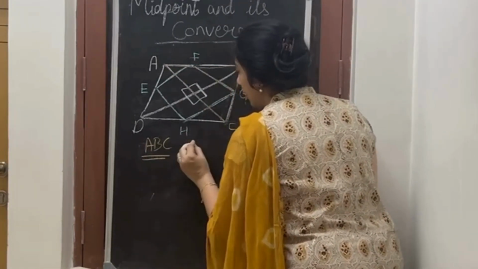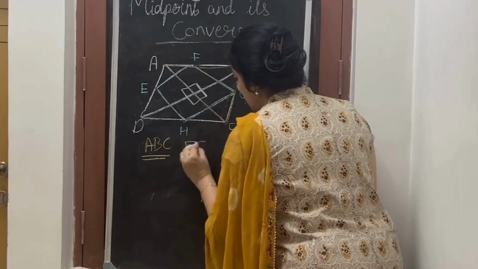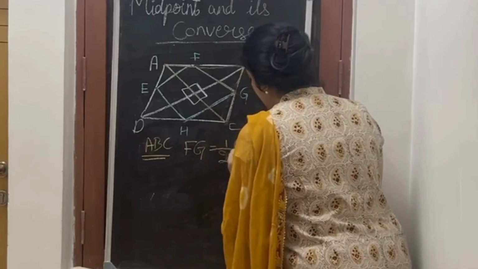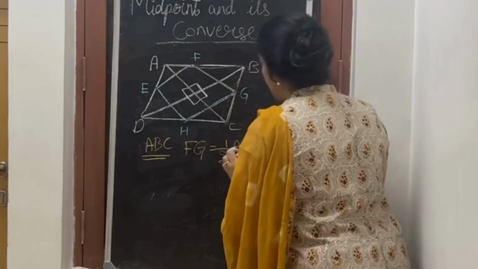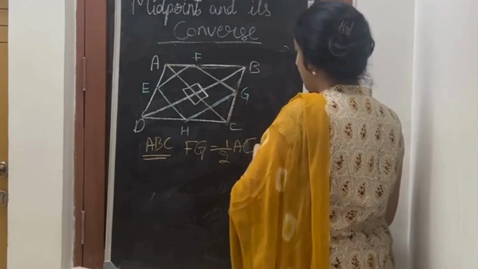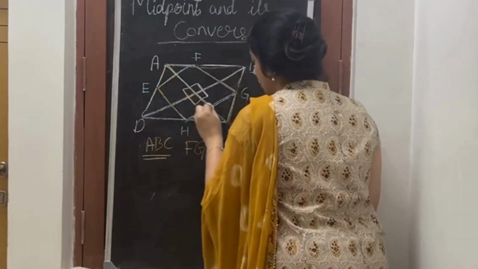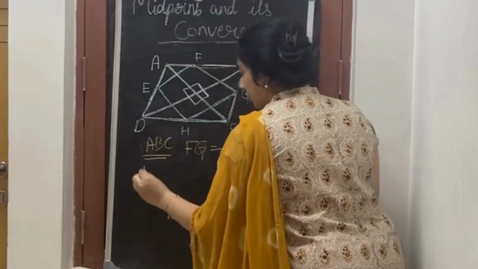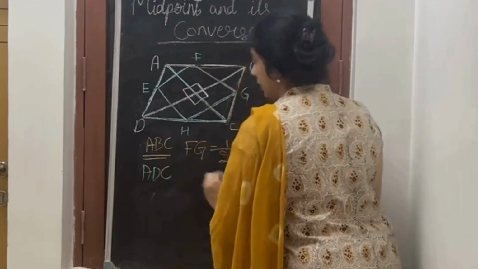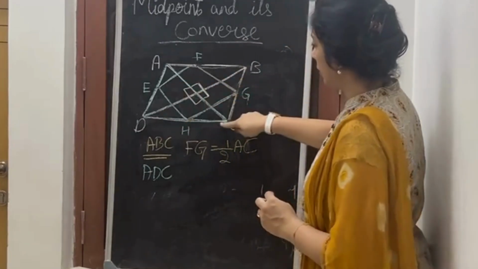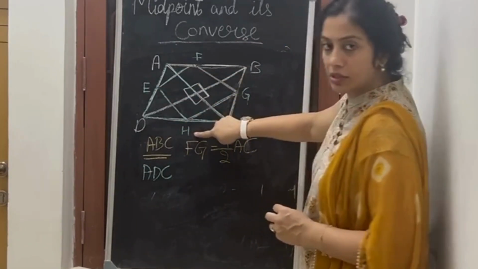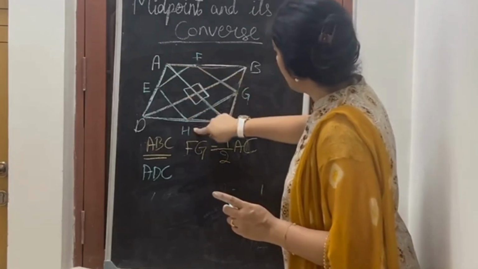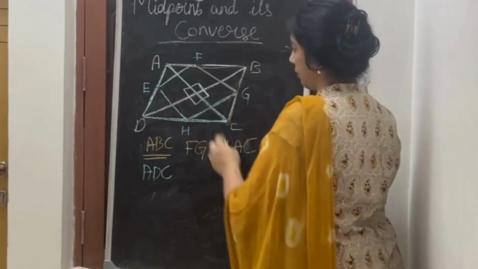This is my first triangle where FG is half of AC. Next, there's one more triangle, ADC. Now in triangle ADC, again E is the midpoint and H is the midpoint, given in the sum. Because it is given, the theorem says EH is half of AC.